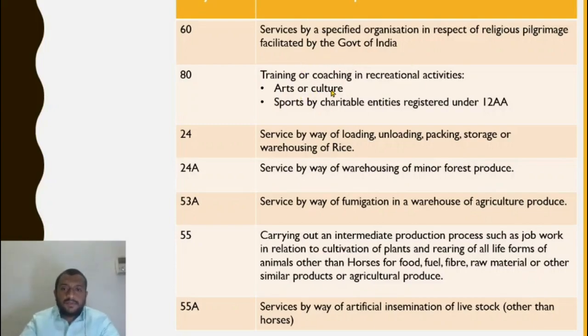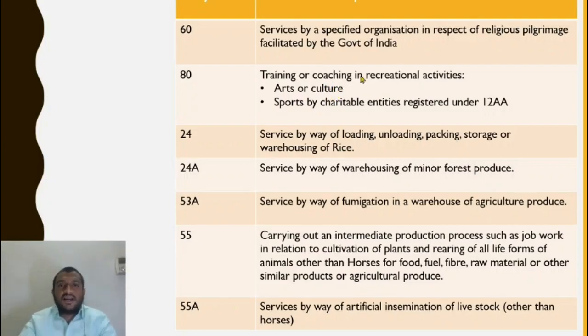It is exempt. Training or coaching in recreational activities, arts or culture, sports by charitable entities registered under 12AA. So what does this mean? What are recreational activities? What are forms of art? It could be painting, it could be any form of art, drawing, painting, making a movie, culture, Bharatanatyam.